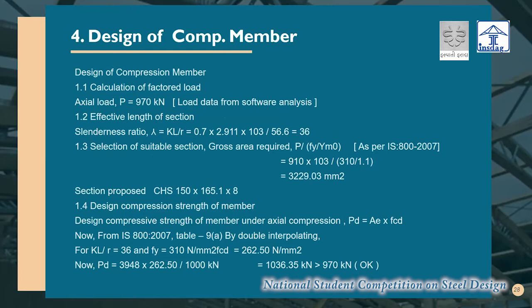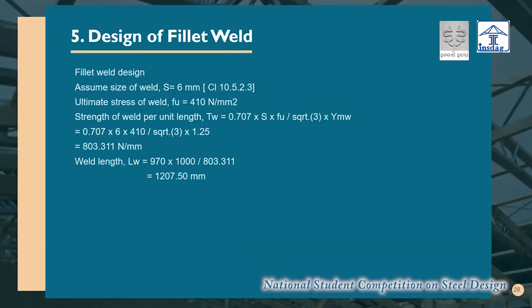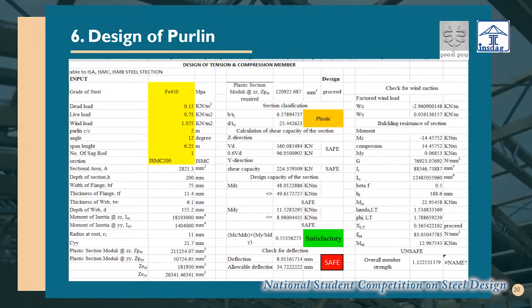After that, we have designed for the compression member. We have found out the slenderness ratio. Then after that, we have found the fcd value and found out the compressive strength of the section. Then we have found out the welding length that is required for the section to be joined with the plates. That is 1205 point something.